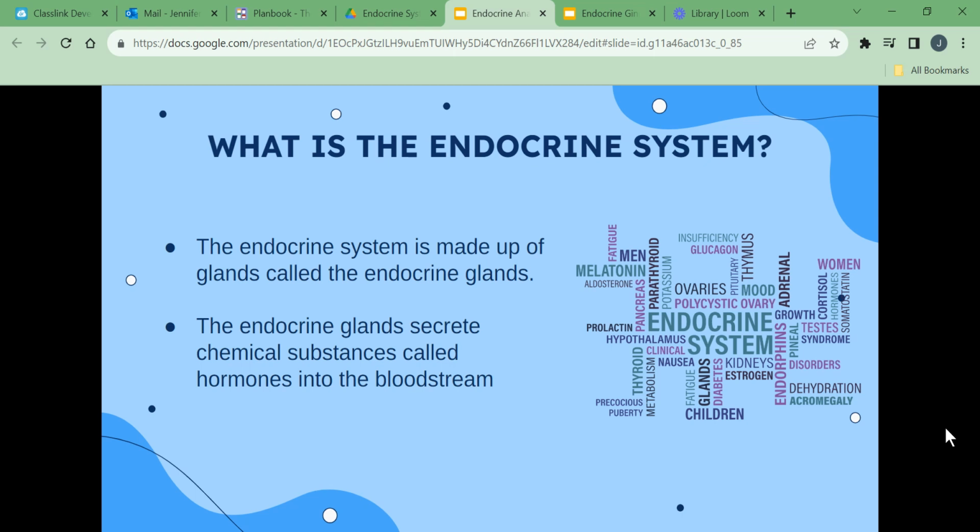Some local regulators, chemical messengers that act on nearby cells, are also considered hormones. Prostaglandins are a group of about 16 closely related lipids that are manufactured by many different tissues in the body. Prostaglandins interact with other hormones to regulate various metabolic activities. Some prostaglandins dilate the respiratory passages, inhibit secretion in the stomach, or cause inflammation. For example, aspirin reduces fever by blocking the production of certain prostaglandins.